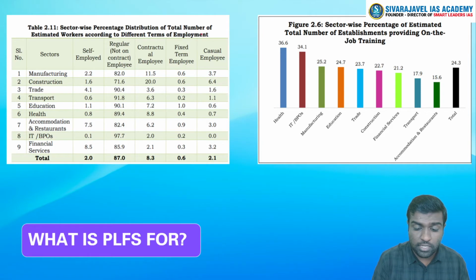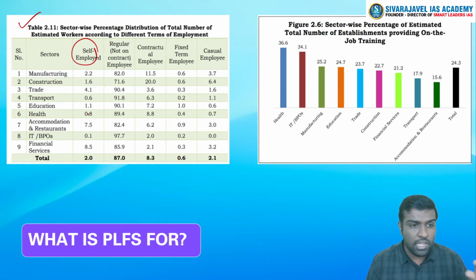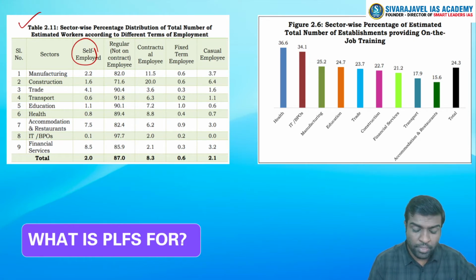Now if you look at table 2.11, the self-employed: if you see India's labor situation, the self-employed share is quite high. In India, I think nearly 50% of employment comes from self-employment. Clear? But in this organized sector, self-employment is very low.